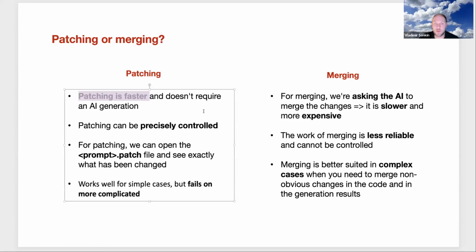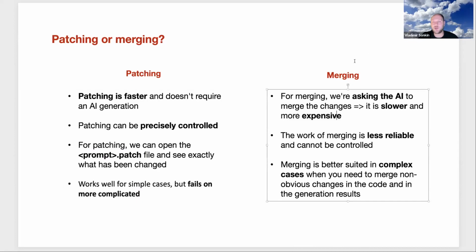So patching is faster. Patching is precisely controlled because you can look at what is contained in the patch file, yes. And we can open the patch file, see exactly what has been changed, yes. But it fails on more complicated cases, yes. And merging is slower, it's more expensive because I need to pay money for this generation. It is less reliable and cannot be controlled, but for complex cases, it is the only one which may work. Yes, because patching is quite limited and it will fail on significant changes.